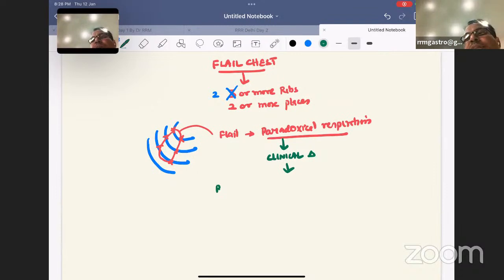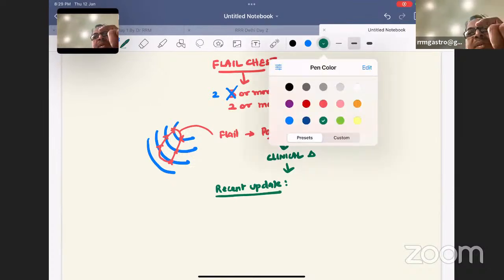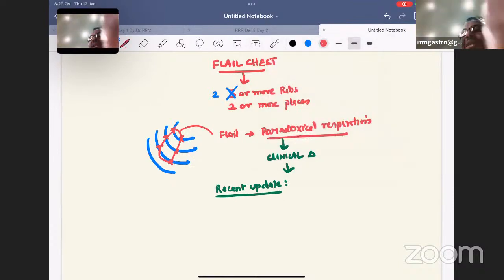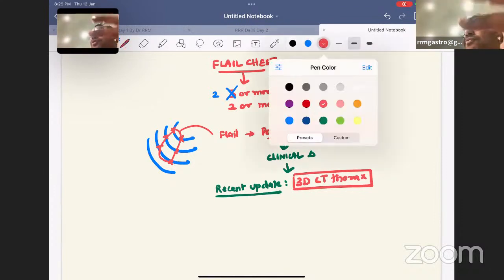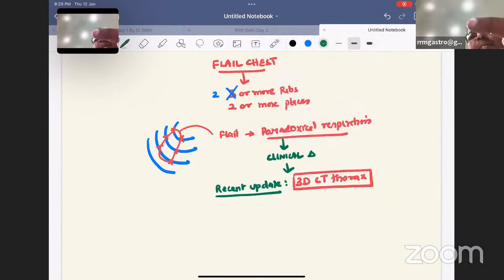But now, what is the recent update? All cases of flail chest, please remember, see the word I'm telling, all cases of flail chest must undergo 3-dimensional CT thorax. If you know the reason for this, you will never make the answer wrong. I am now least bothered about the fracture of the rib. This rib fracture is not going to kill the patient. Even his paradoxical respiration is not going to kill the patient.